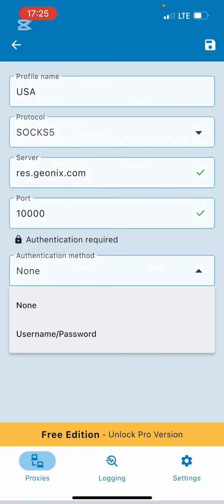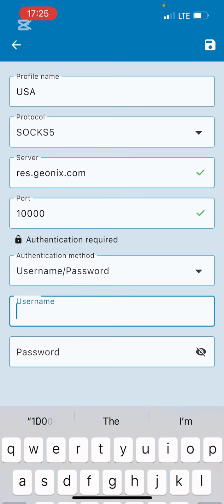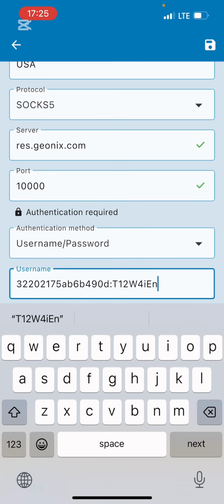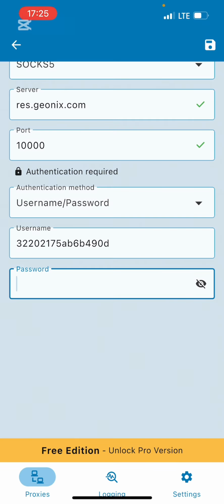Now the next one is authorization method. I'll be using username and password. Then I'm going to be pasting everything too as well, right? Then from after the double dots, I'm going to cut off and cancel the double dots. Then I'm coming to password and paste the remaining stuff.